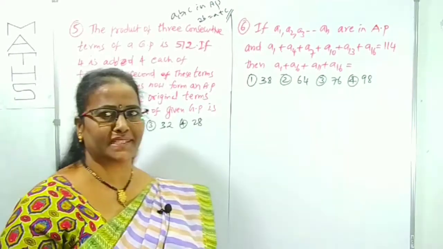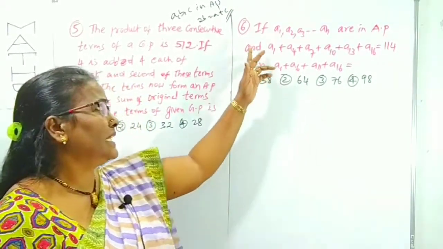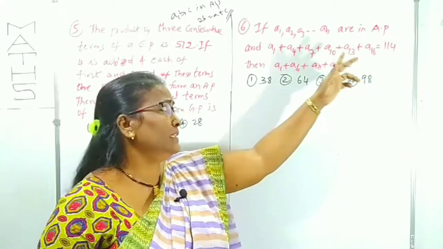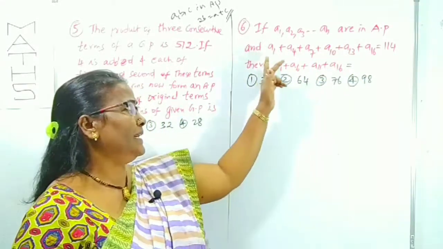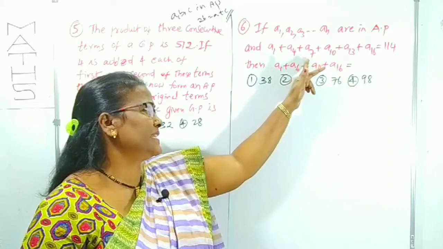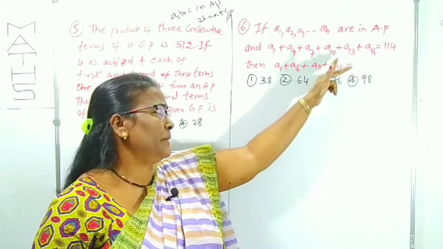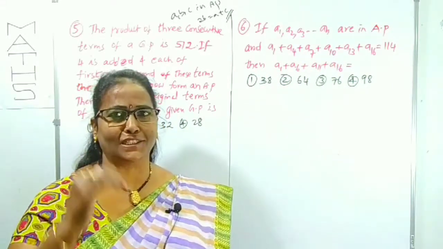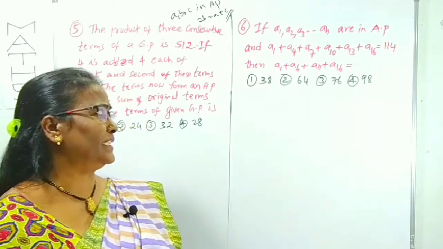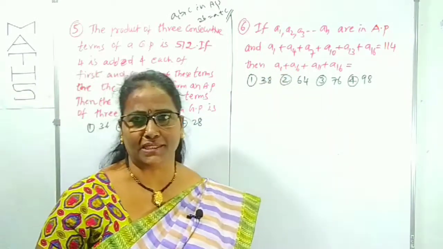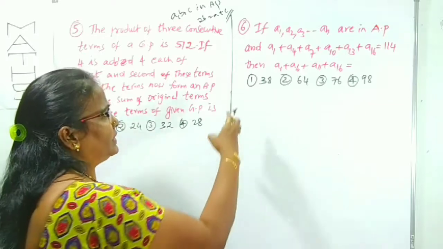Clear? Question number 6. What is given here? A1, A2, A3 up to AN are in AP series. And it is given that A1 plus A4 plus A7 plus A10 plus A13 plus A16 is 114. Then he is asking for some other result. How can you find it out?